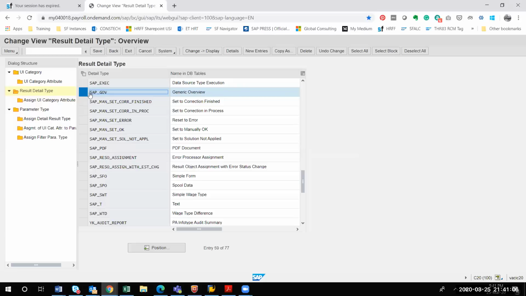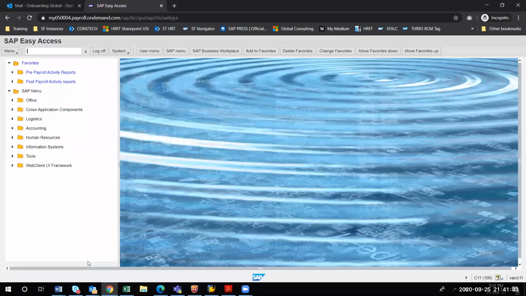The next question is, can we access ECP reports from PCC itself? That's a nice question. I have an alternative for that. We had a similar requirement, so what we did was create a favorite here in the ECP. I'll just show what we have done. Can you see my other screen?